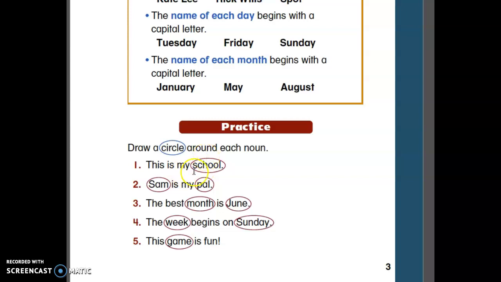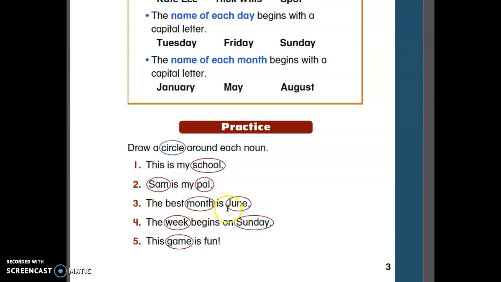This is my school. School is a noun. Sam is my pal. So we don't really say pal. We're going to say my friend. Okay? Sam is my friend. And let's spell friend. F-R-I-E-N-D. The best month is June because it's the end of the school.